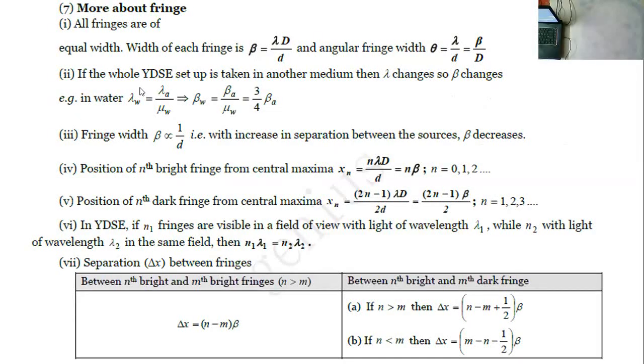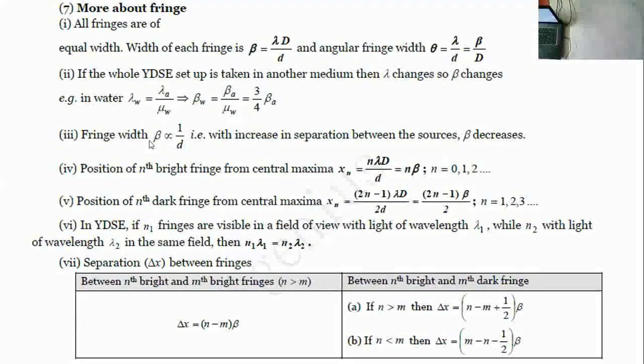Okay, and next, when you immerse the whole setup in a medium of refractive index, how is the fringe width going to change? They choose it with respect to water. When we choose it with respect to water, what is the answer, Nana? 3 by 4th of beta A. I mean, the fringe width is reduced by 3 by 4 times. In water, it is 3 by 4 times of beta A.